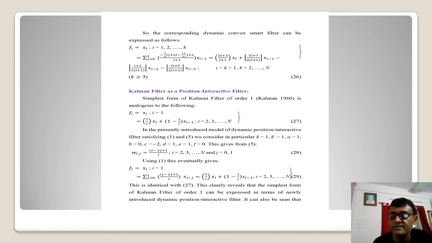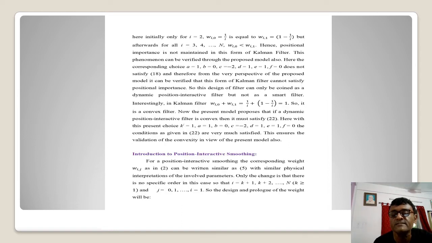But there is one difficulty here. I have already mentioned that. This is a case of being position interactive, but it is not supposed to be a smart filter, because in the case of a smart filter we must also arrive at the condition that should satisfy the condition of positional importance. This is not being done in this case. So I consider this case of the Kalman filter only as a case of a positional interactive system, but it is not an example of a smart filter.